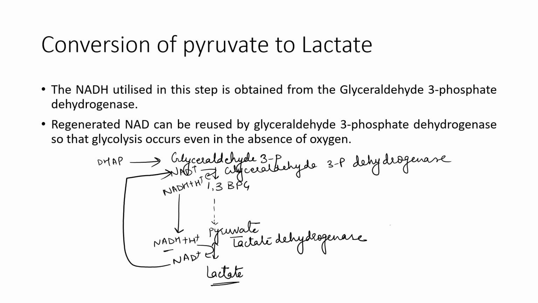We will see later. So in the conversion of pyruvate to lactate, the NADH utilized in this step is obtained from glyceraldehyde 3-phosphate dehydrogenase, and NAD is regenerated. This regenerated NAD can be reused by glyceraldehyde 3-phosphate dehydrogenase, so that glycolysis occurs even in the absence of oxygen. There is no oxygen, so no ETC. So how will this cycle continue? This cycle will continue like this, even in the absence of oxygen.